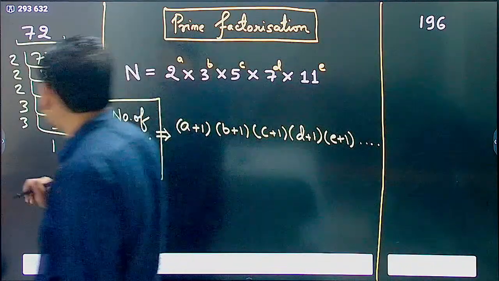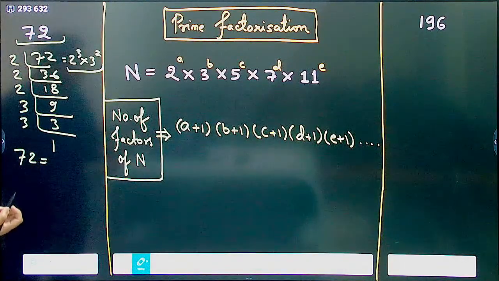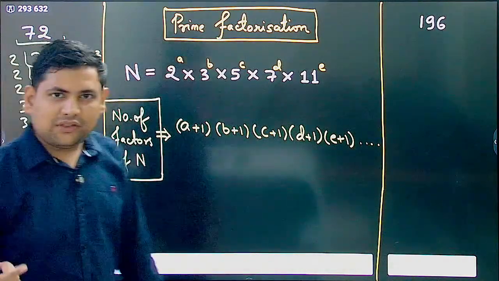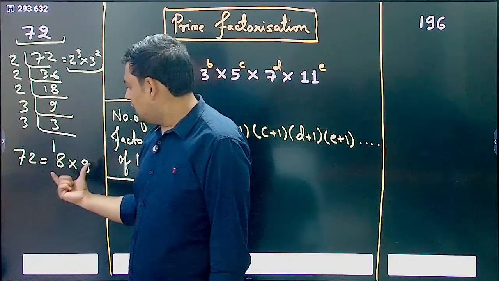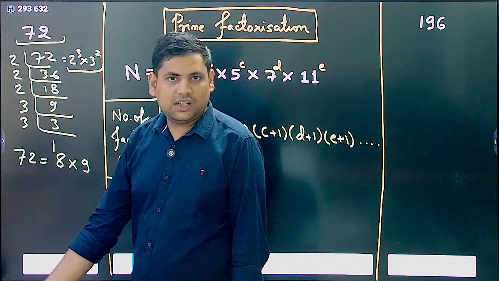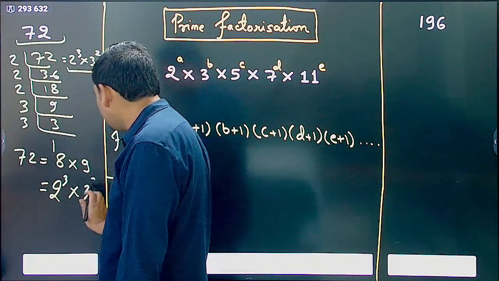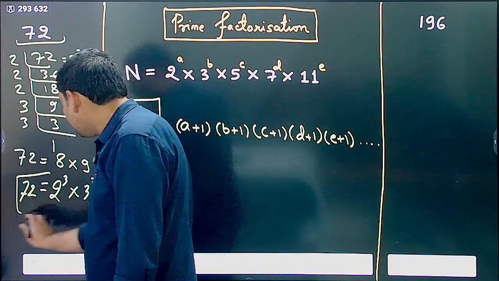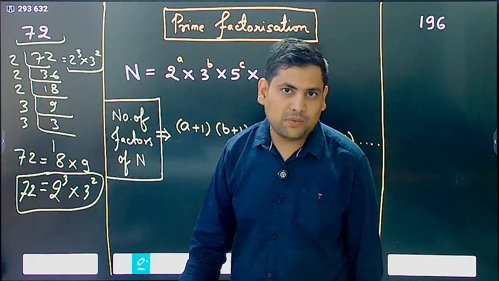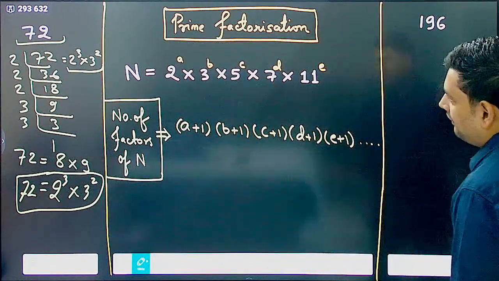Now once you get this, the other way of getting to the same answer is, 72 is equal to what? This is also equal to 8 into 9. Correct. This you remember, 8 9s are 72. So whatever you remember from the multiplication tables, you write it like this and then you try to see. Okay, so now 8 is what? 8 is directly 2 cube and 9 is 3 square. So this is how you can find out the prime factors directly. That is, think of in what table you have heard of them or some multiplication and then try to break it. Understood? Similarly, try for 196.